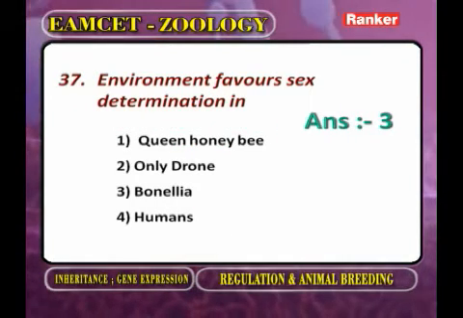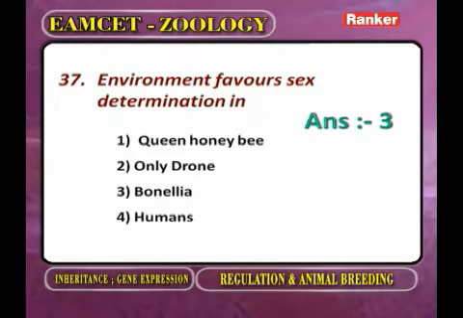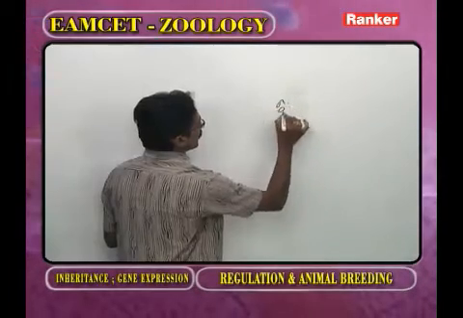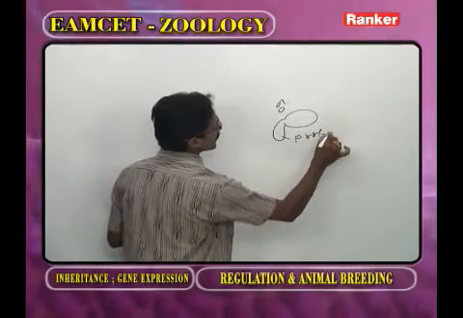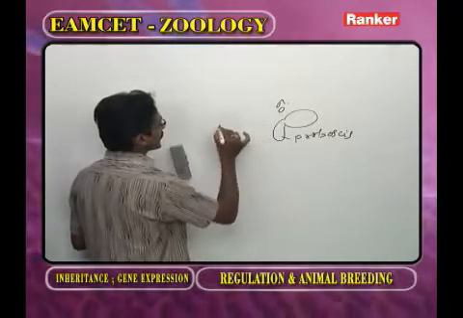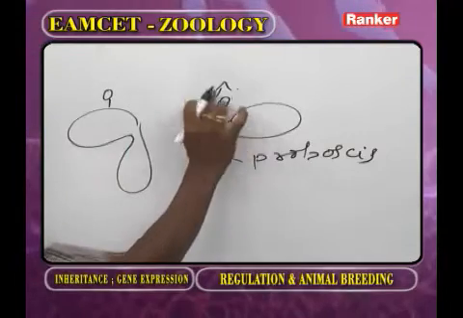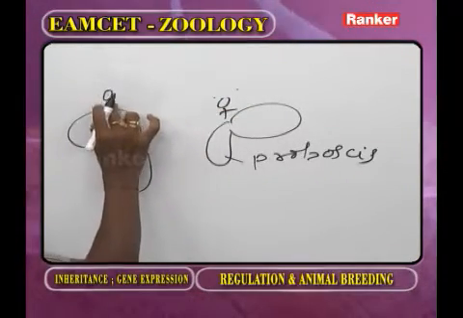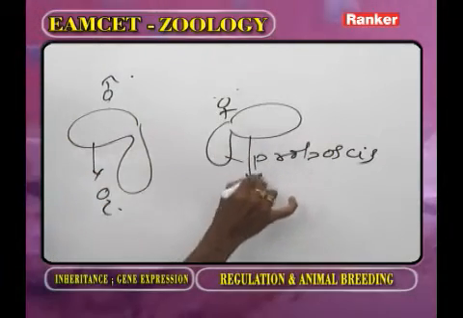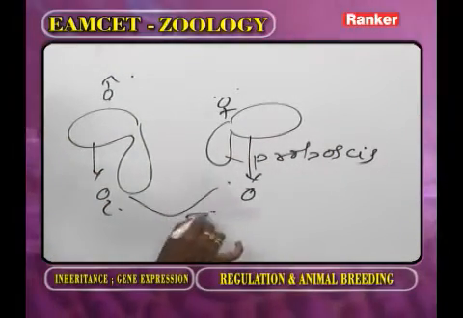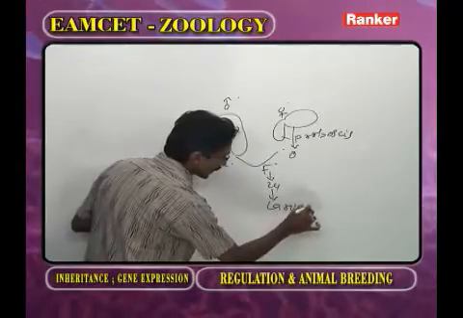Environment favors sex determination in, as we observe, Bonellia viridis. This is the female Bonellia viridis. This one we call the proboscis. This is the male Bonellia viridis. This is the female and this is the male. The male releases sperms, the female releases ova. Both undergo fertilization, and we get the zygote. The zygotes hatch out into larvae.